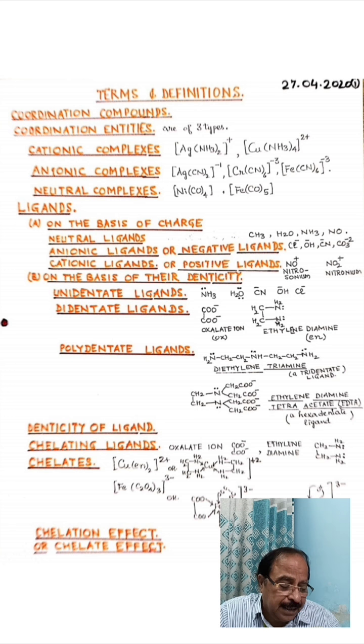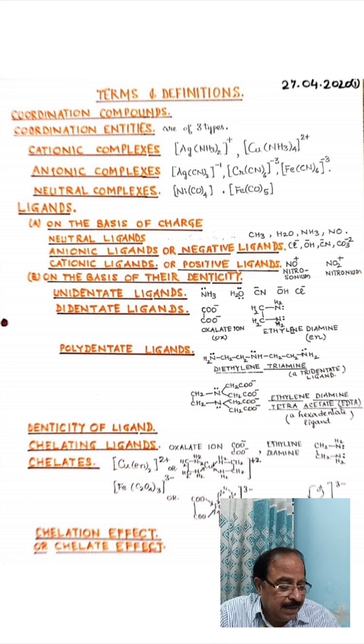Similarly, the next is bidentate or didentate ligands. These are those ligands which have two donor atoms to ligate or to bond with the central metal atom or ion. The examples I have given you are oxalate ion and ethylene diamine.